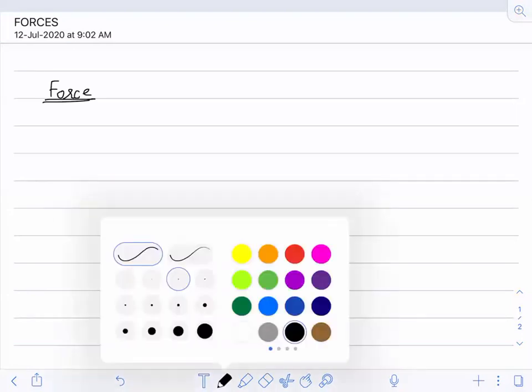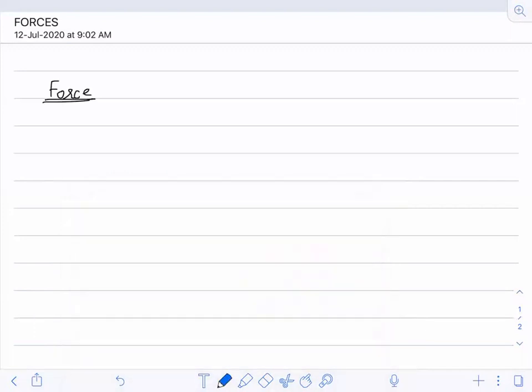Now I'm going to write a definition of force, and then we will see what I have written. Force is an external agent. Suppose I take one example before that. Suppose this is the block on which you are applying a force.